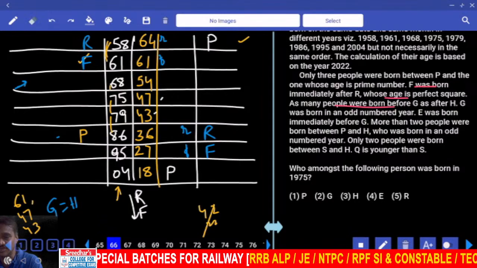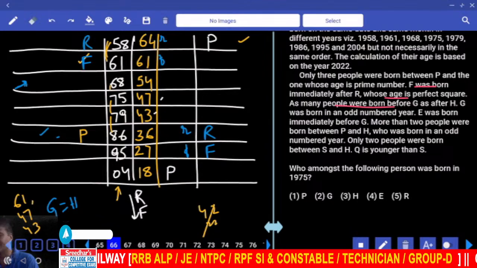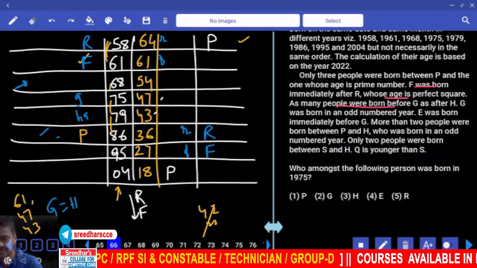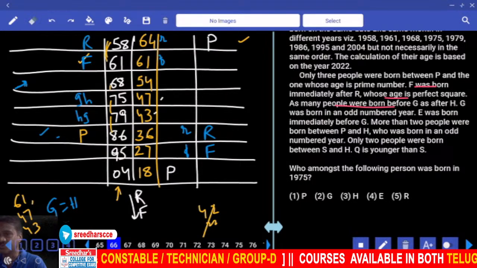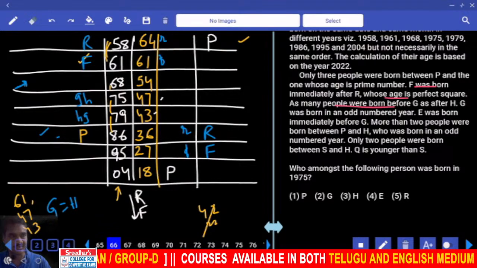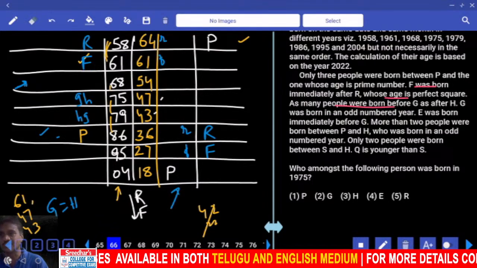Now, can we have G or H here? No. If it is here, the other person must be in the place of H, not possible. Hence G or H: if G is here, then H is here. 3 persons before G, 3 persons after H. Clear? And vice versa. And in this one, we still have n number of possibilities.